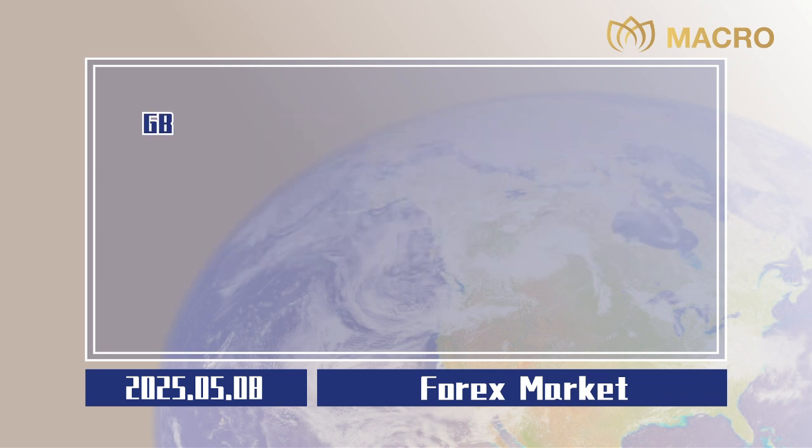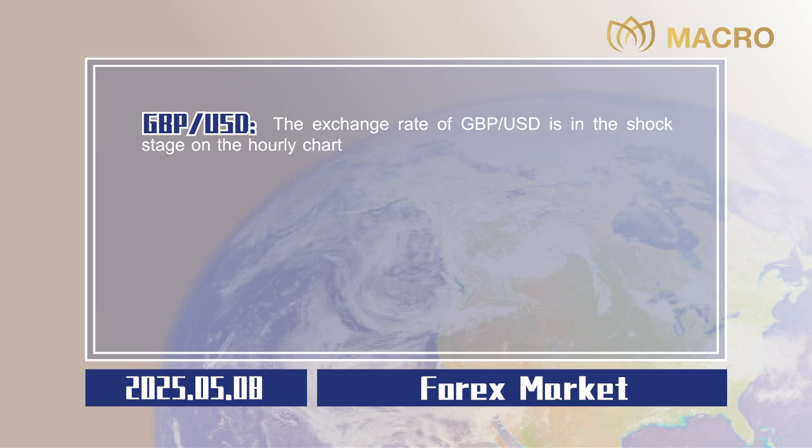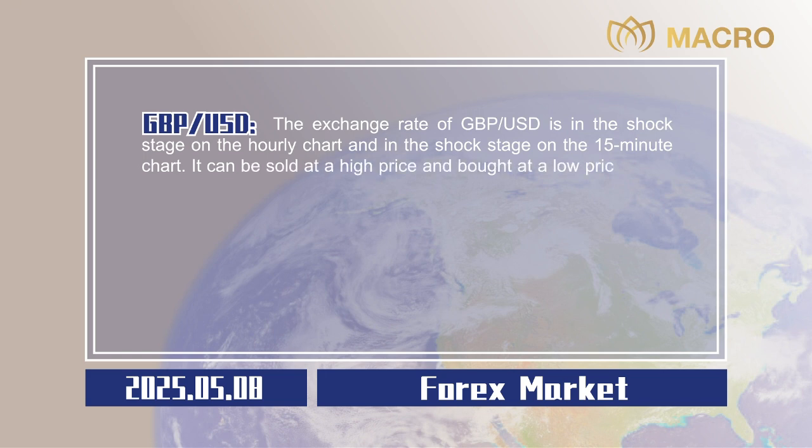0.0020. Pound sterling to US dollar. The exchange rate of pound sterling to US dollar is in the shock stage on the hourly chart and in the shock stage on the 15-minute chart. It can be sold at a high price and bought at a low price in the range of 1.3279 to 1.3357.